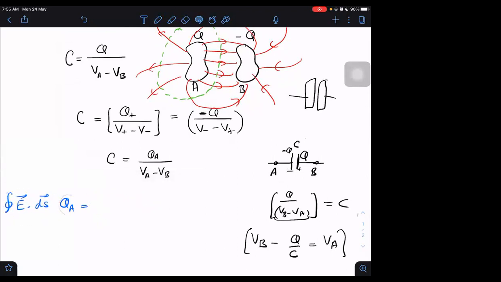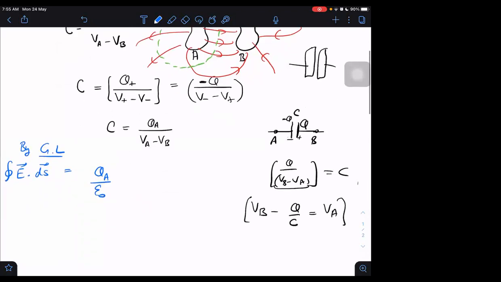I am writing this is equal to this side, and this is Gauss law. This is QA, charge enclosed, upon epsilon naught by Gauss law. It means I can write QA as epsilon naught into E dot ds. Around the closed surface I will be taking the integral.